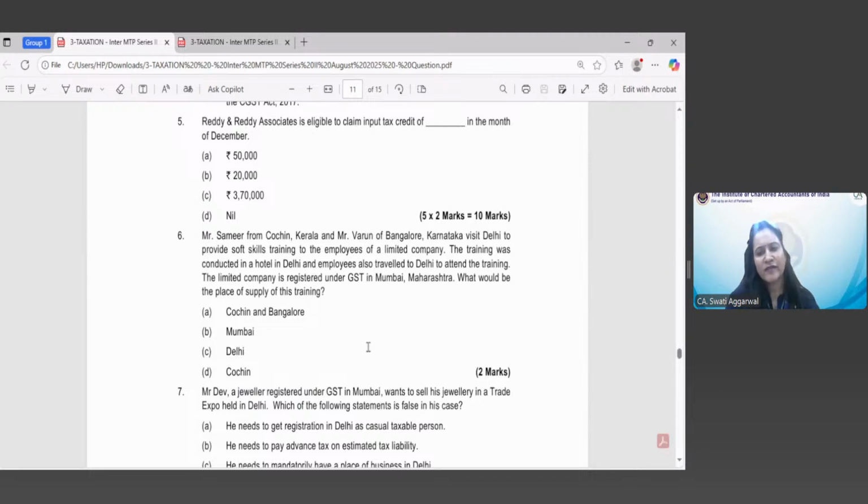Give me the correct answer with a brief reasoning. Why, see, I am quoting the section number or the notification number or the entry number, but you need not memorize the same. It is always better not to quote than to misquote the relevant section number or the entry number. An entry number of any exemption notification, like number 12/17 CTR dated 28/6/17, is not expected from you in the examination. I am quoting it for you.